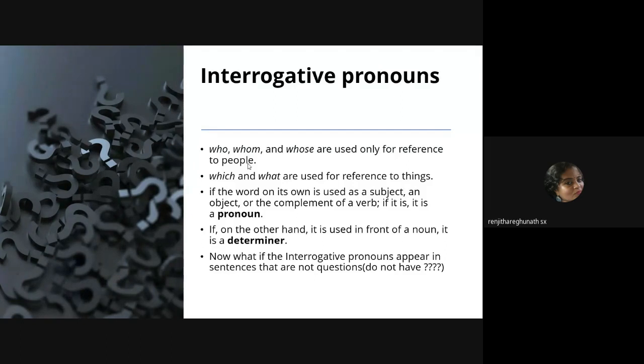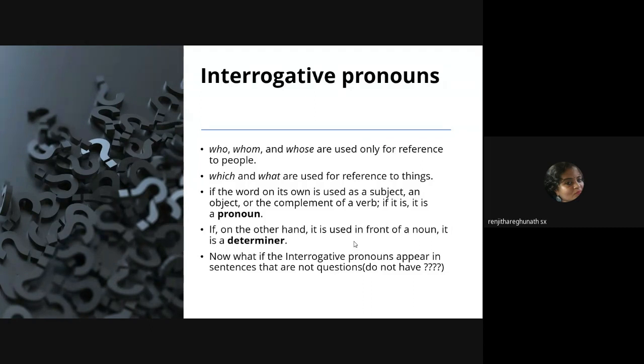Now, if in a sentence you find that the WH word is used in front of a noun, or it modifies a noun, then it is a determiner. If it modifies a noun, then it's called a determiner. Then it is no longer an interrogative pronoun. Fine.